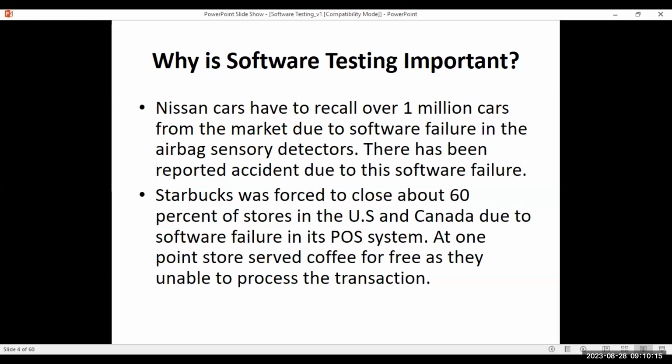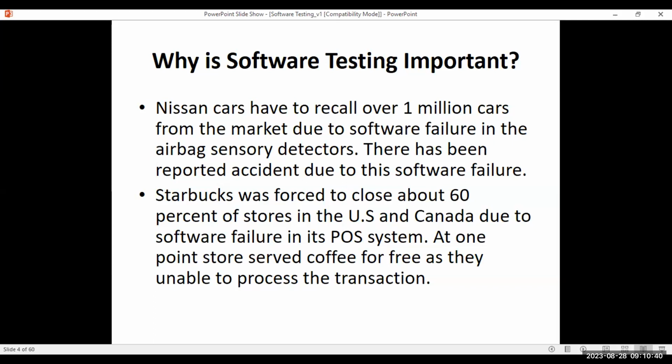Okay. Why is testing important? You can just go through whatever you are seeing on the screen. I just took some major examples. Okay. So Nissan cars had to recall over 1 million cars from the market due to a software failure in the airbag sensory detectors. This was in the US, not in India.